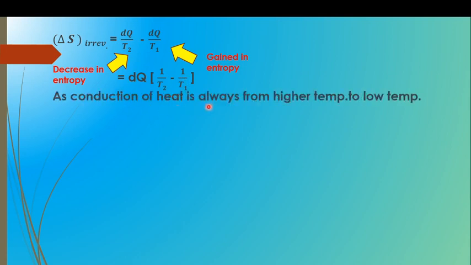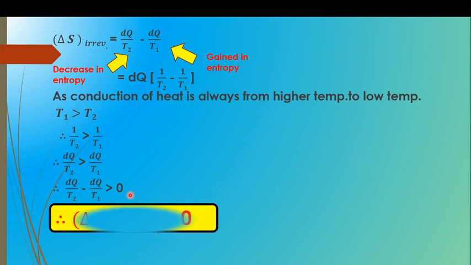How does the conduction of heat occur? It is always from high temperature to low temperature. That is, T1 is greater than T2, because T1 is the high temperature and T2 is the low temperature. So, 1 upon T2 becomes greater than 1 upon T1. Therefore, dq upon T2 is greater than dq upon T1, so dq upon T2 minus dq upon T1 is greater than 0.